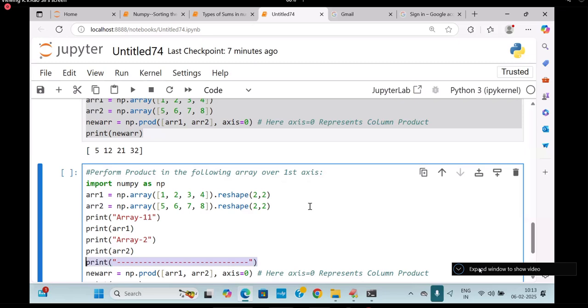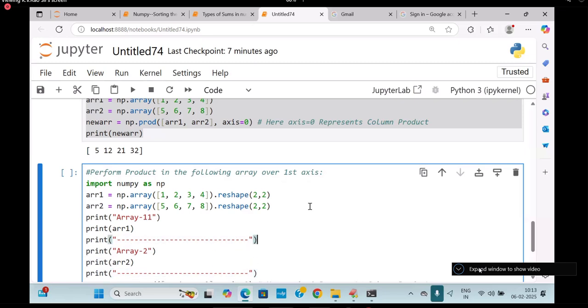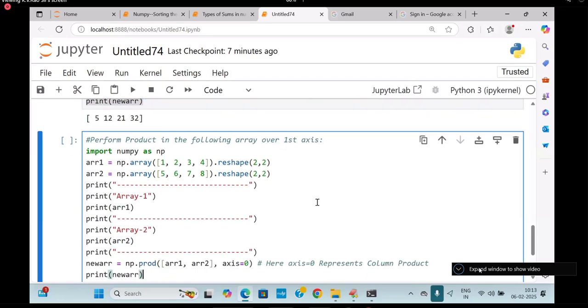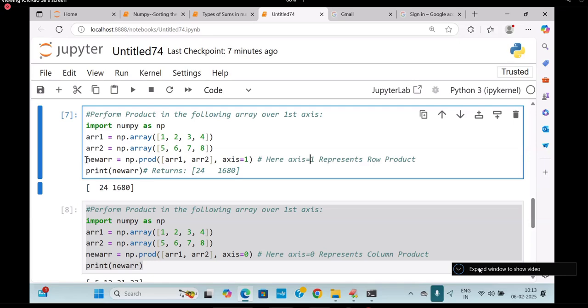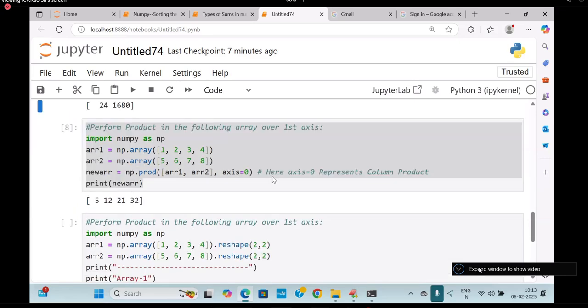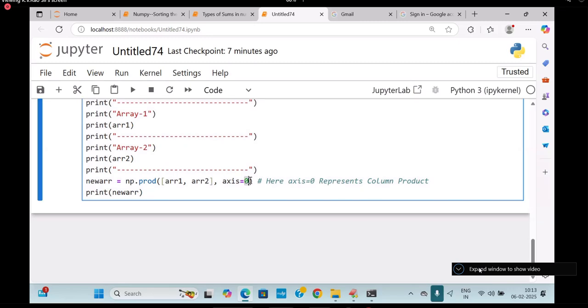Next I will go to array 2. This is the given data here. This is array 1, array 2. What is this axis is equal to? 1, I will take it. First I will take this array. This is the 1, I will take it. Array 1. This is the 1, I will take it.